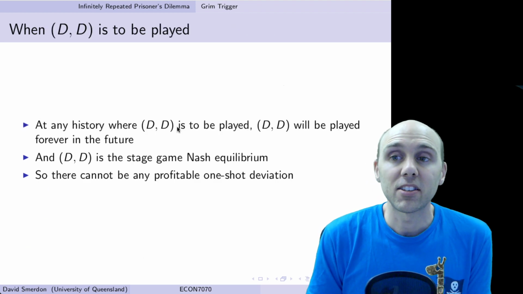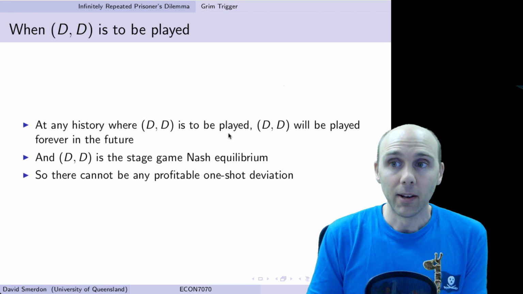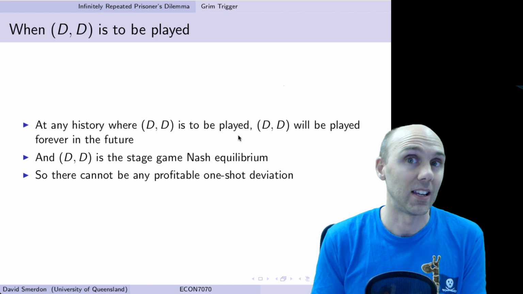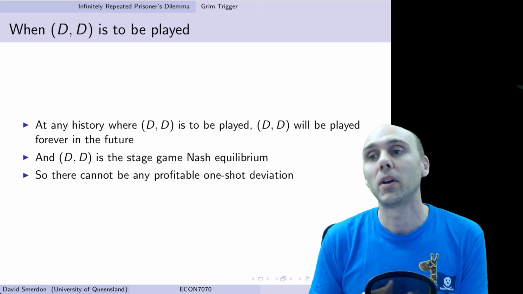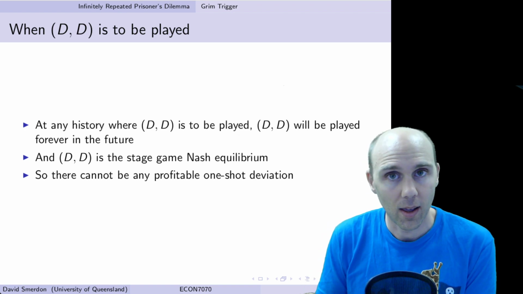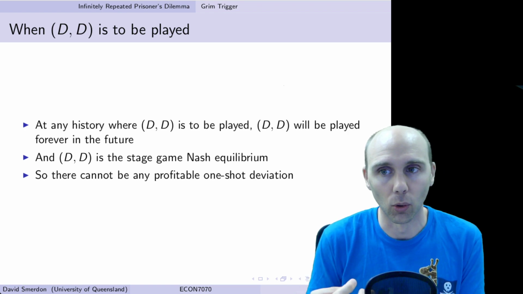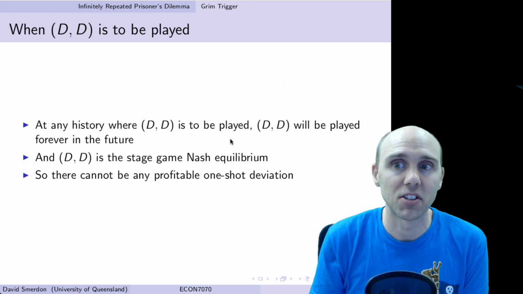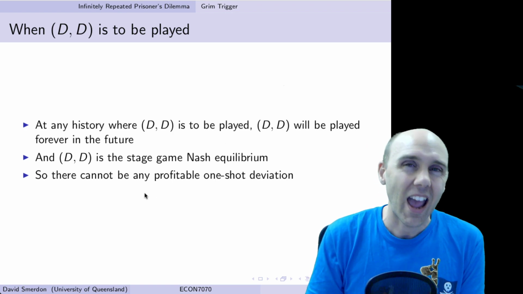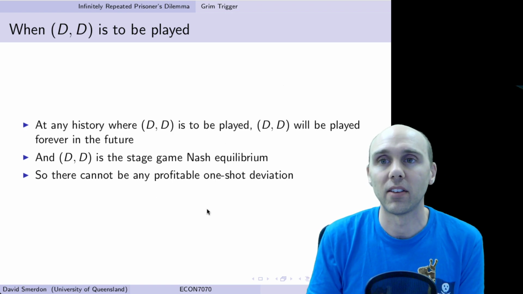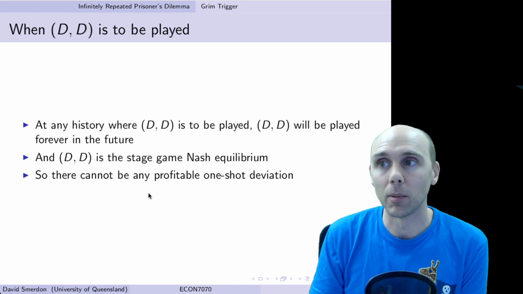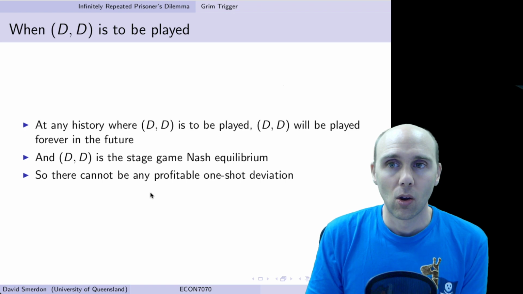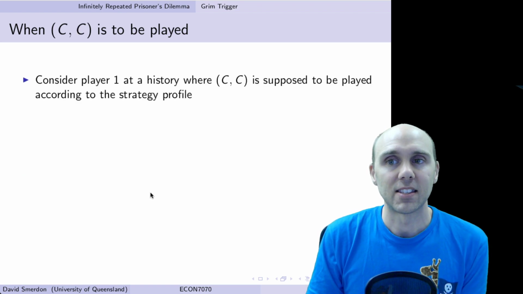Now, at any history where DD is to be played, which means in the last period there was either DD or CD or DC, then we know that DD will be played now and forever for the future. We're in a loop. But we know also that DD is the stage game Nash equilibrium. So there cannot be any profitable one-shot deviation when DD is to be played. So that's the easy case. What about when CC is supposed to be played?